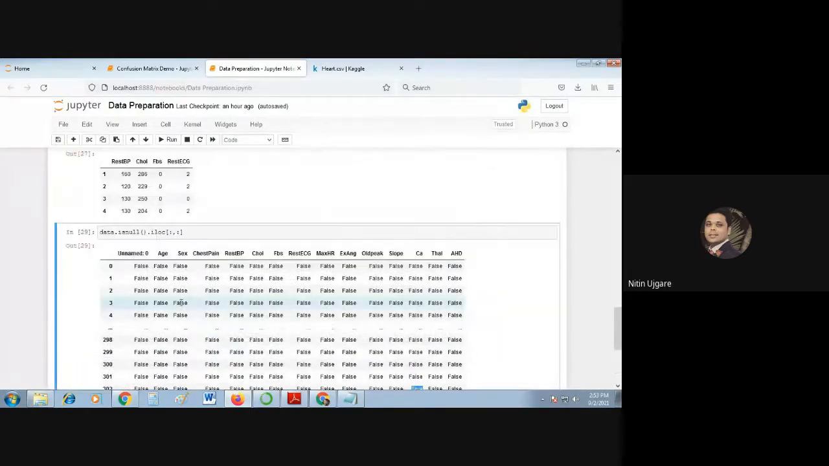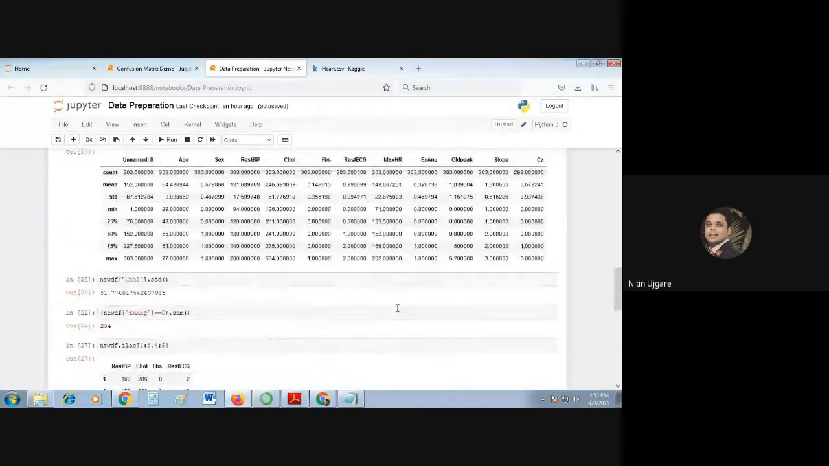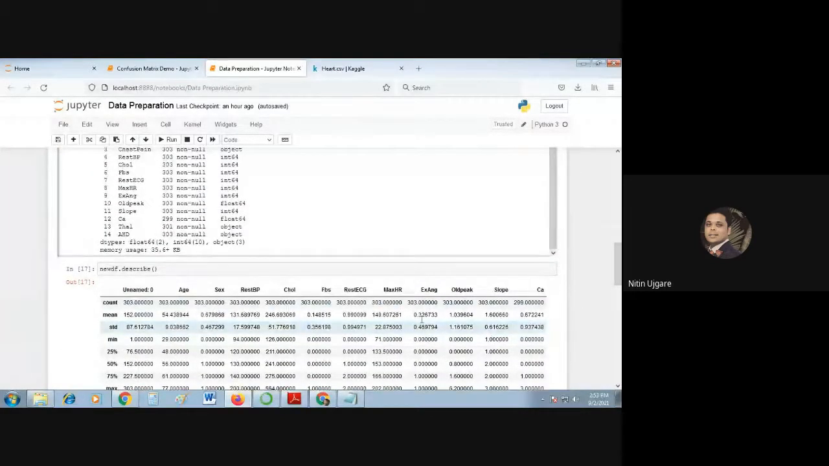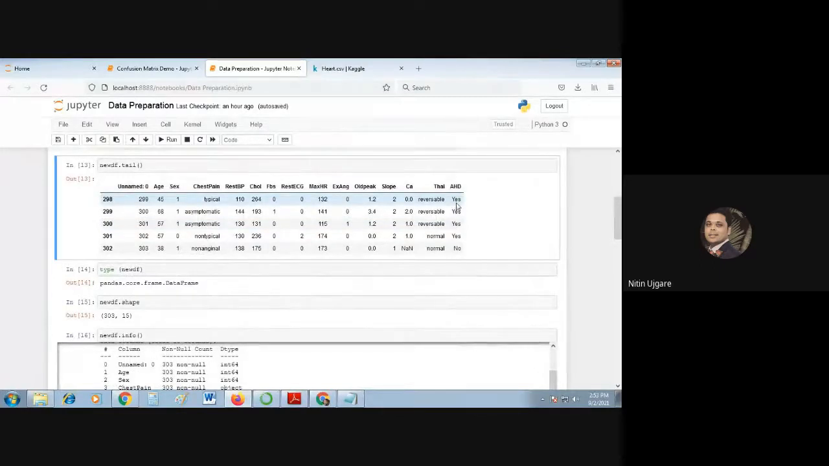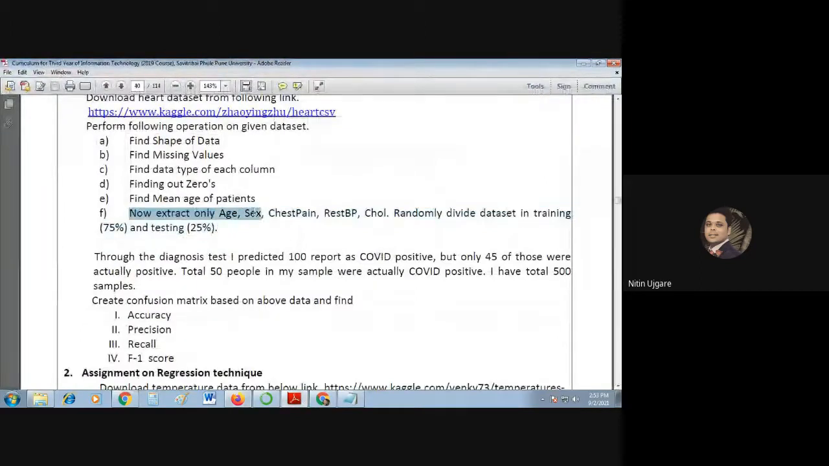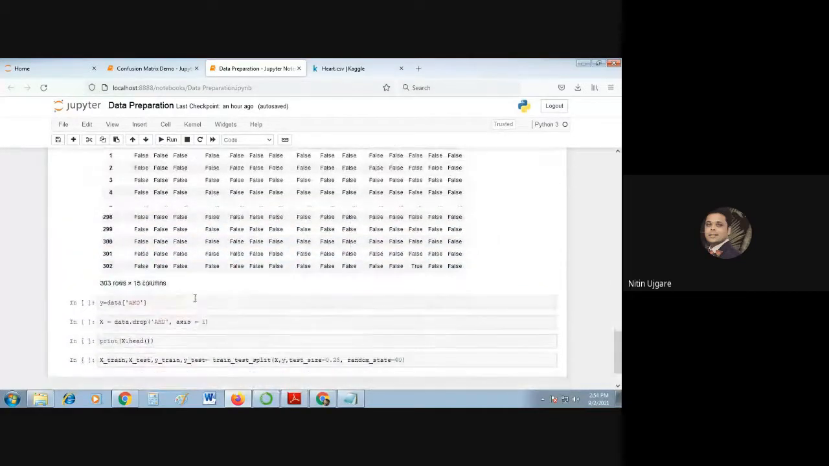So that's it for the missing values, and now we are at the end. From this data set, we understood that the last column is the output variable, and the name of this column is AHD. So we now come to our last task. We have to extract these 4 columns only, and randomly divide the data set into training and testing. So now what we will do is, this is my data frame, new df.